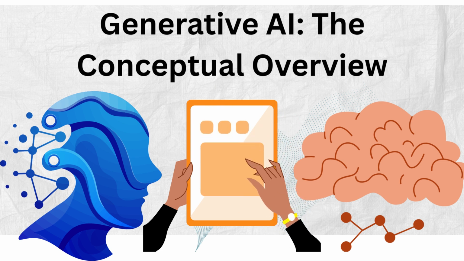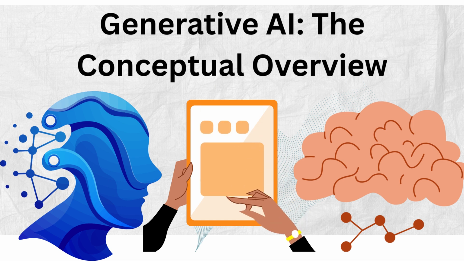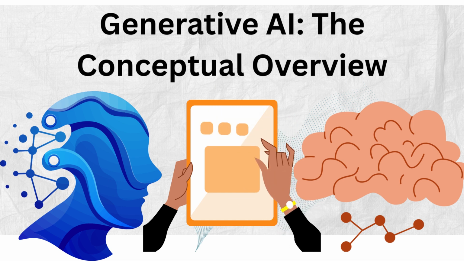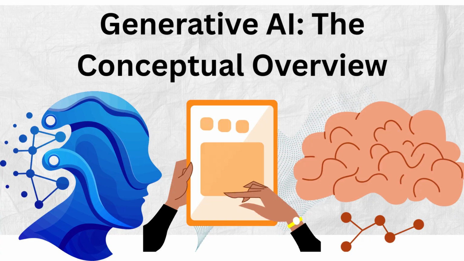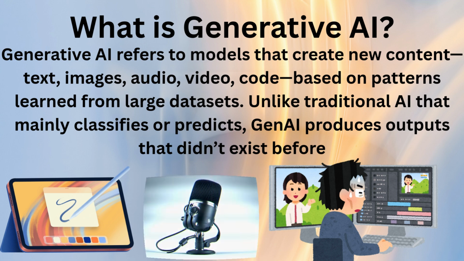Generative AI is changing how we work, learn, and create. In the next few minutes, you'll see what it is, how it works, and where it's going, minus the hype. Generative AI refers to models that create new content, text, images, audio, video, code, based on patterns learned from large datasets. Unlike traditional AI that mainly classifies or predicts, Gen AI produces outputs that didn't exist before.